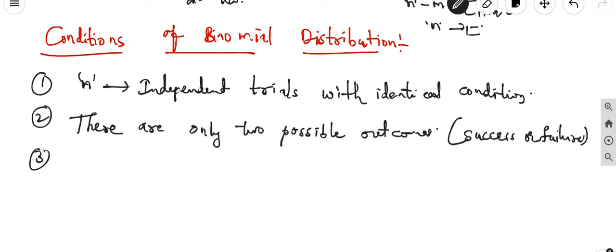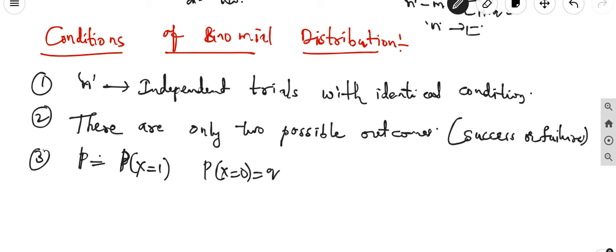The third one is that the probability of success in a trial remains constant and does not change from trial to trial. Here the probability of success is small p, that is P(X=1), the success probability, and P(X=0) is q, the failure probability.